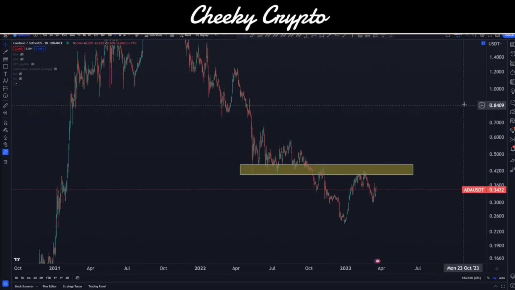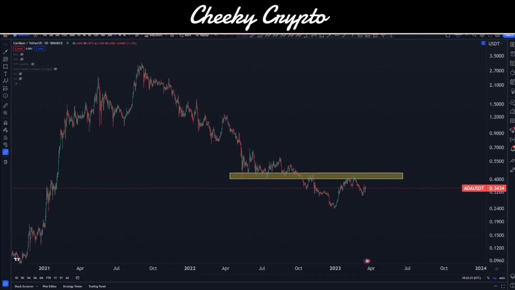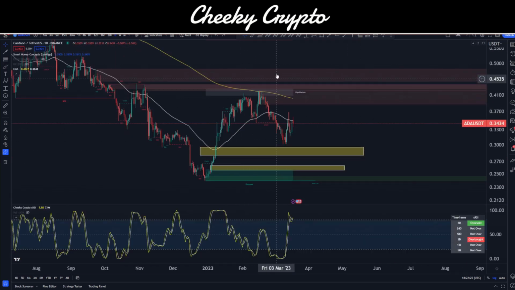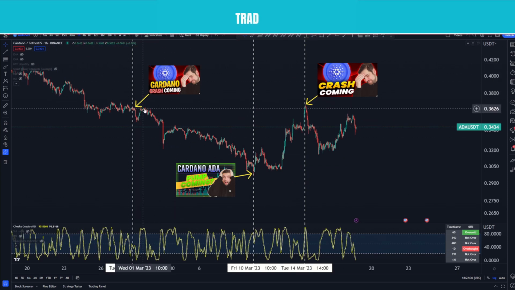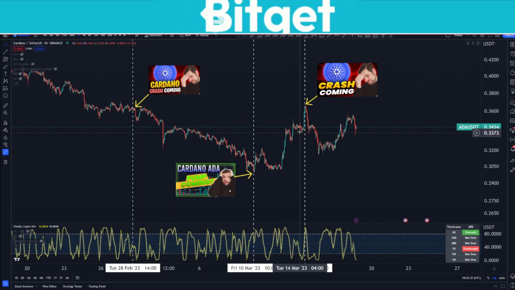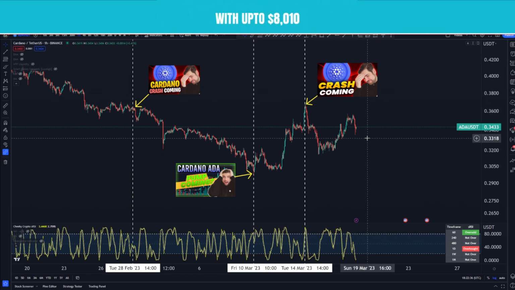Ultimately, from a bigger macro structure, we are not trending. At best, I think what's going on here is that we've got a lot of zigzag patterns being strung together. I went through this before. I think we had a double, and then I think we're potentially looking at a triple zigzag, which is the maximum number. But ultimately, I think Cardano is well placed. We've been tracking Cardano quite well for a while. You can see here, we were expecting a move to the downside. Then we got down here, we were expecting a move to the upside. We've moved up, and now I'm expecting a move to the downside. And I think that's very much still where I sit with this.